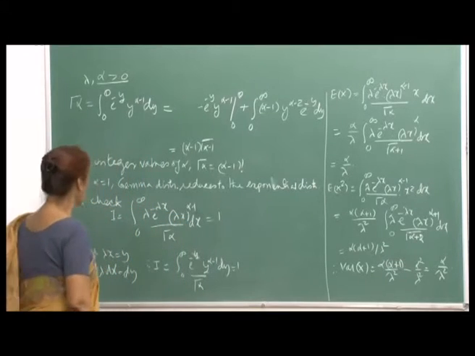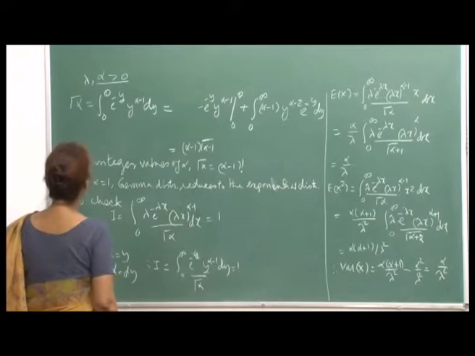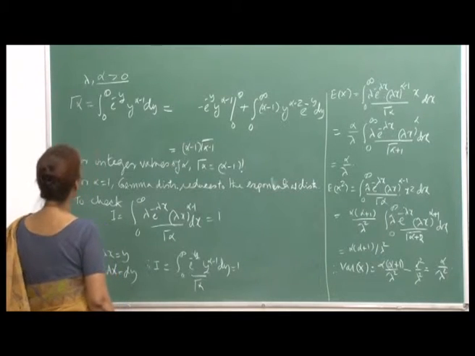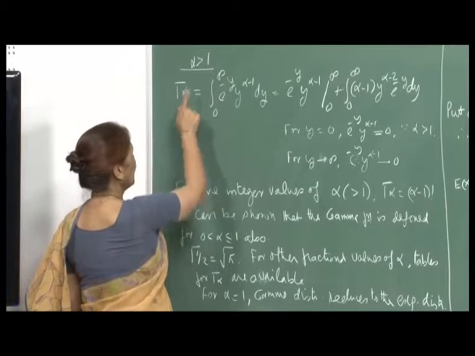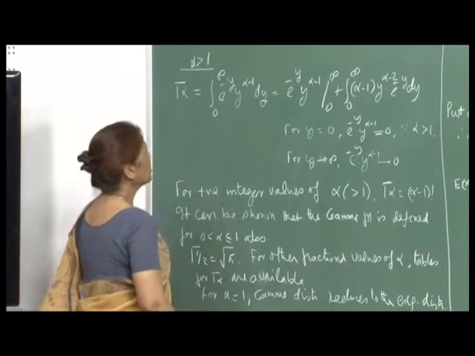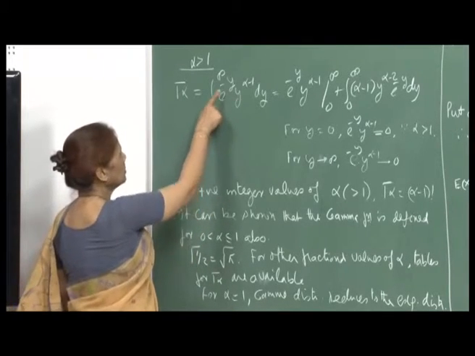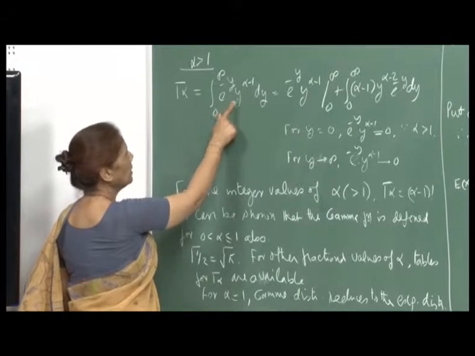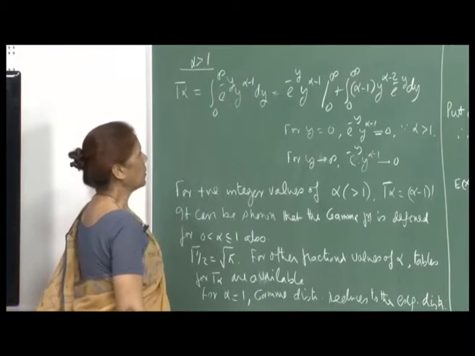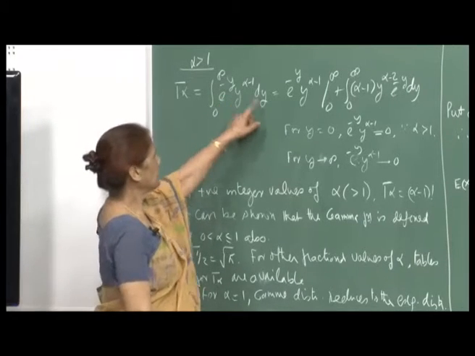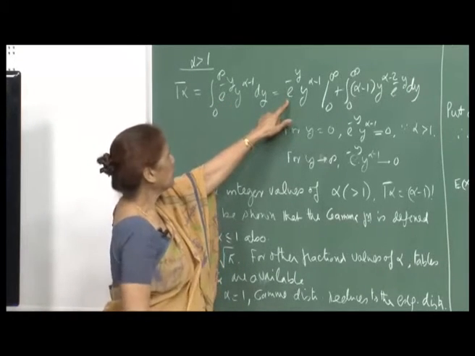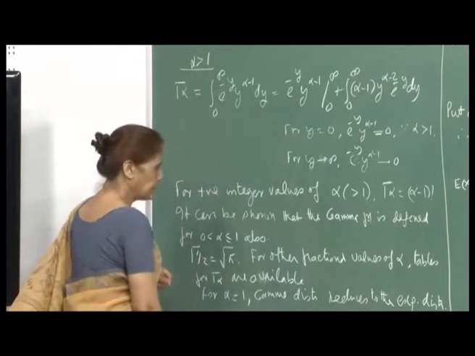So, let me show you the calculation for gamma alpha. Let us compute the value of gamma alpha for alpha greater than 1. So, the definition is this is equal to integral 0 to infinity e raised to minus y, y raised to alpha minus 1 dy, right. So, integration by parts, and therefore, the derivative here is e raised to minus y, so it should be minus.